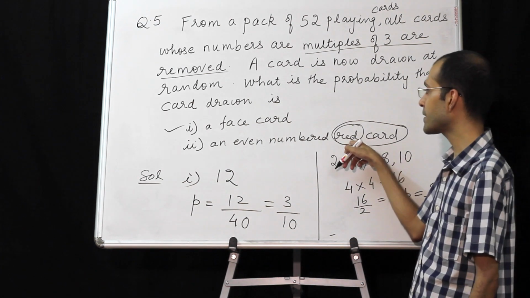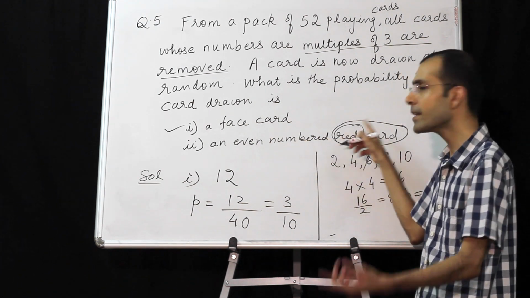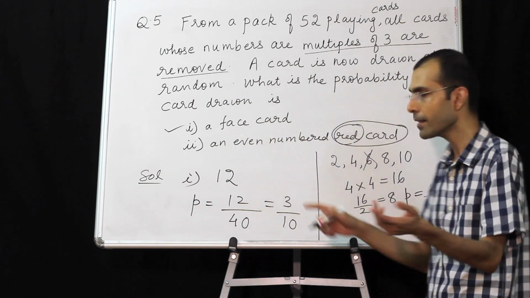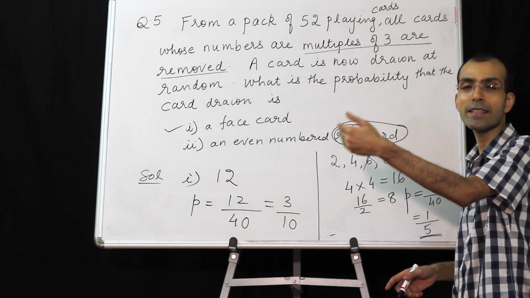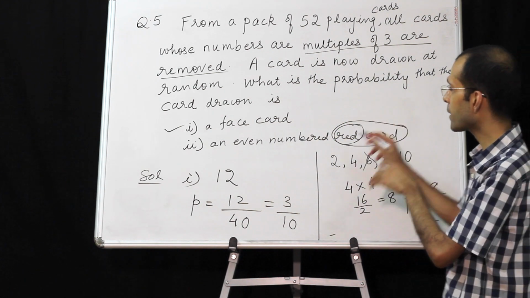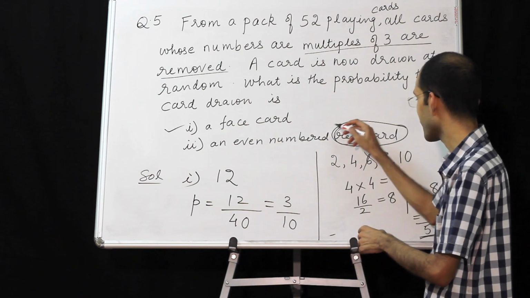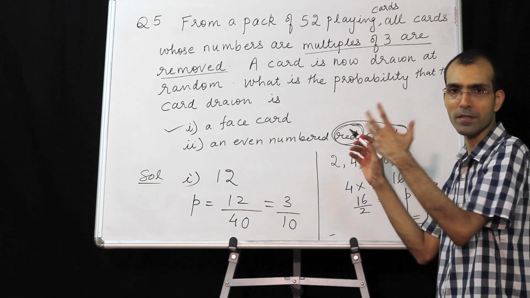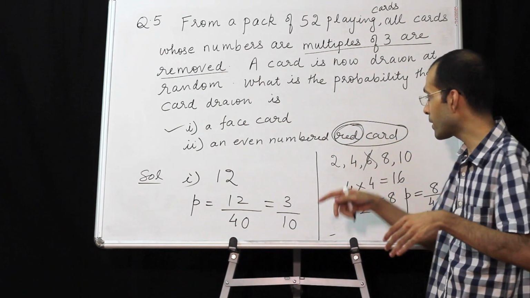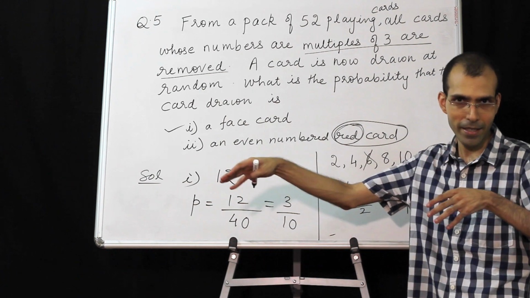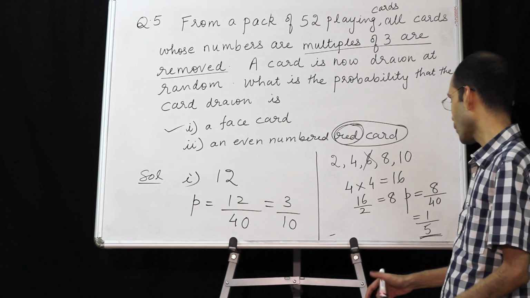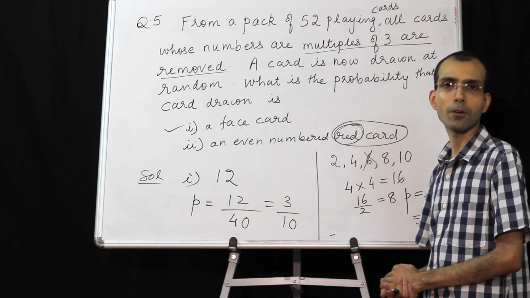Now if they would not have said red card, just an even numbered card, then our answer would be 16 upon 40, that is 4 upon 10. But they put in the condition even numbered red card. So 16 was our answer, all possibilities of the cards that can exist as per the given condition. But then they want a red card, so half: 8 black, 8 red. So our probability will be 8 upon 40, that is 1 by 5. Hope you enjoyed the topic. Thank you.